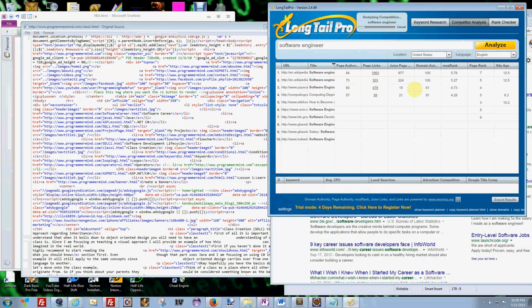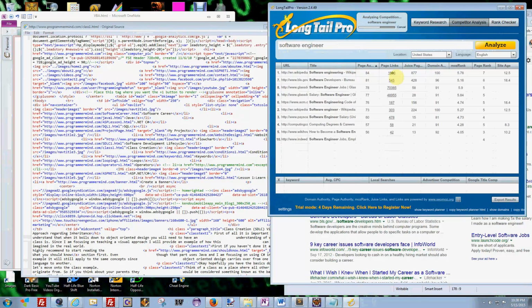This is what's really cool about Longtail Pro. This might end up being a Longtail Pro video, but what you can actually do is go right directly to this, and I'm going to open this up a little bit just to show you. It's going to show you step by step exactly where these are coming from in the search engine. I couldn't believe this when I saw it. I thought it was too good to be true.